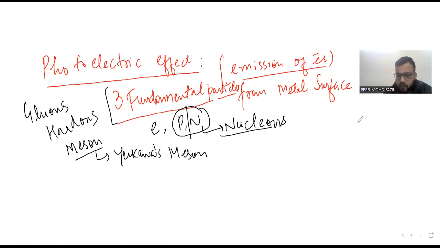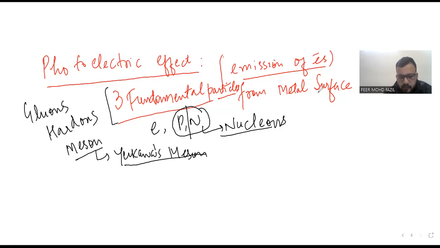The negative meson relates with the proton of the hydrogen atom and gives stability to that atom. That is a very different topic, just adding to your knowledge. So this is meson, gluon, hadron, pion, boson, graviton, and many other particles. That was additional information for the photoelectric effect.